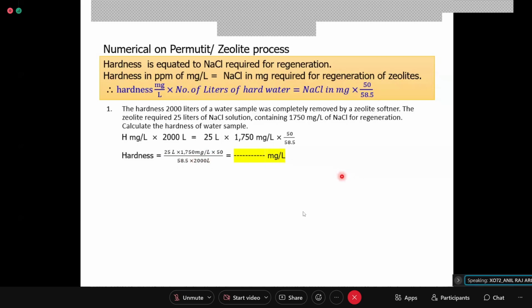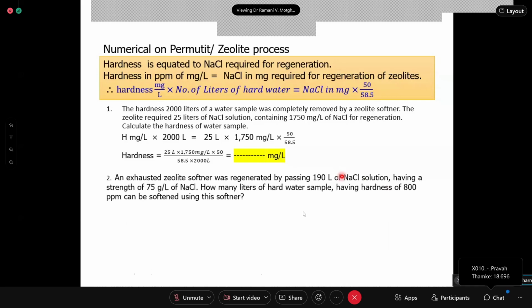The answer comes out to be 18.696, ma'am. 18.696 is the answer. Okay, so is everyone getting it, or only a few students like roll numbers 32, 18? Yes, ma'am, 18.7. Okay, so let us go for the second numerical.